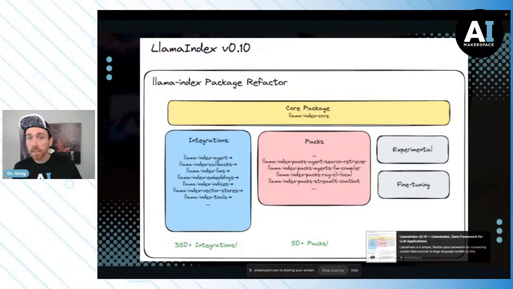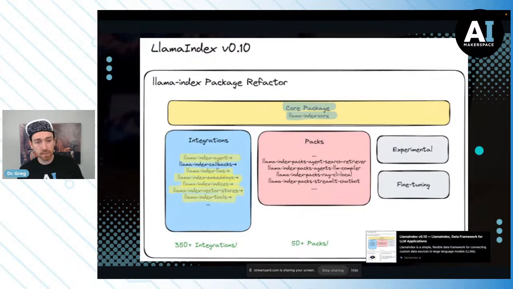Now, when they released LlamaIndex v0.10, they sort of showed this image, and I really like it. We're going to focus on the core package today, but we're also going to see that we're leveraging a number of other pieces. We're leveraging the agents, we're leveraging LLMs and embeddings. Of course, LlamaIndex doesn't have LLMs or embeddings in its core because it doesn't create LLM and embedding models. It's a framework that allows us to leverage those LLMs and embedding models.